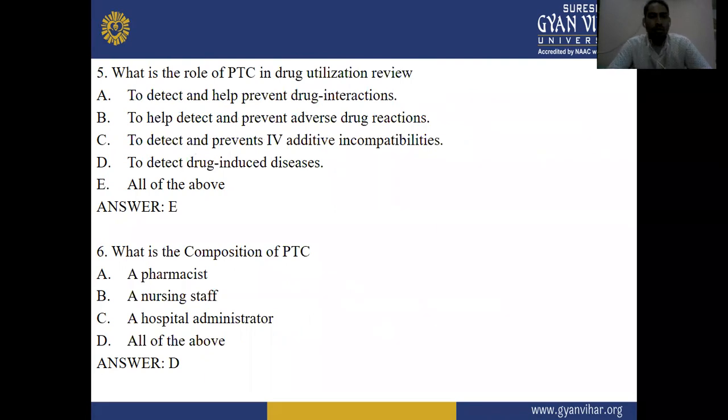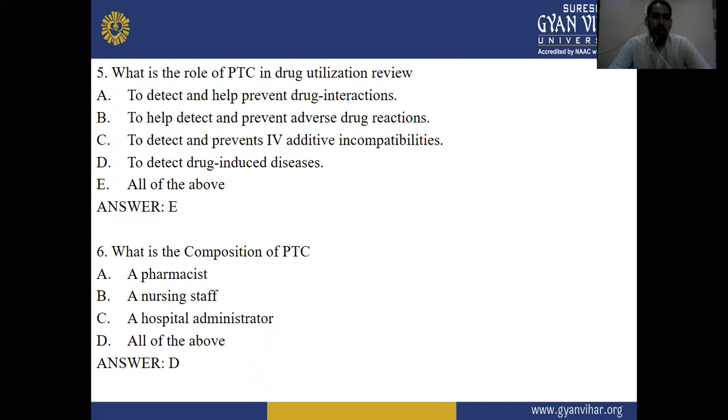Next one is what is the role of PTC in drug utilization review? Option A is to detect and help prevent drug interactions. Option B is to help detect and prevent adverse drug reactions. Option C, to detect and prevent IV additive incompatibilities. Option D, to detect drug-induced disease. And option E is all of the above. The right answer is E, all of the above.